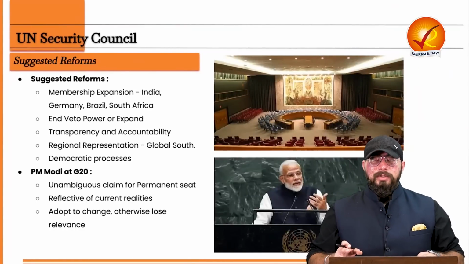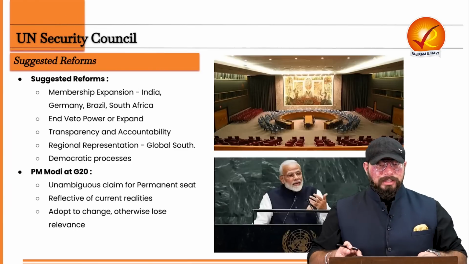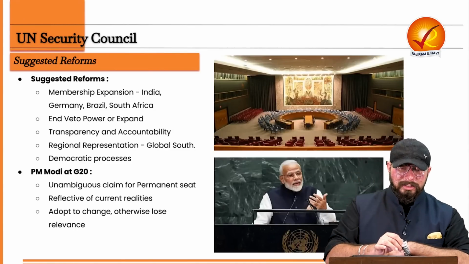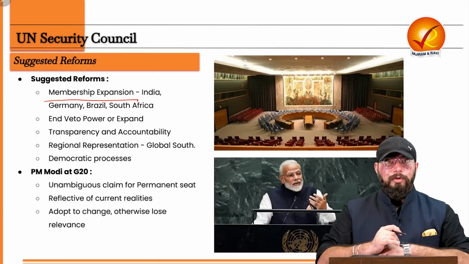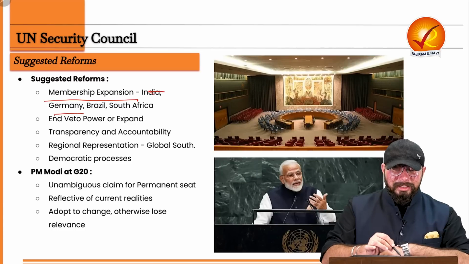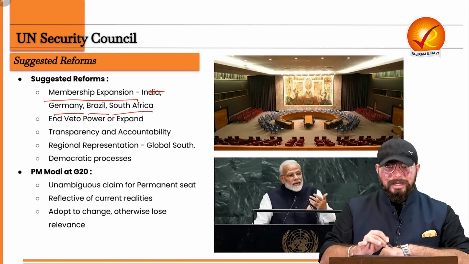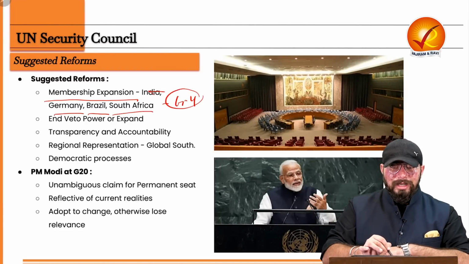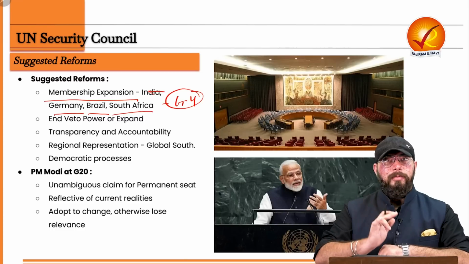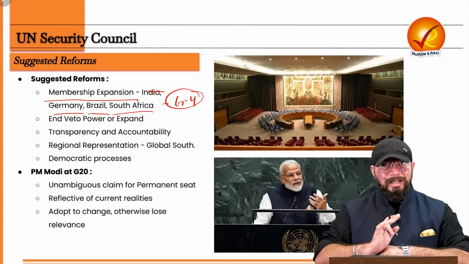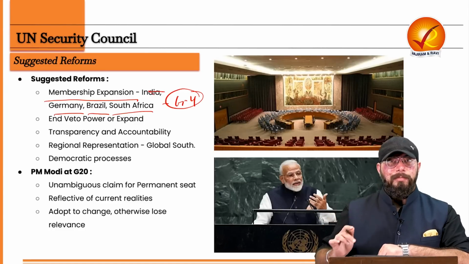Now, what are the various suggested reforms for it? See, the first suggested reform is to expand the membership of the UN Security Council. Now, India, Germany, Brazil, and South Africa, that is the group of four, have been wanting to become permanent members of UNSC, and they rightfully deserve that place as well.